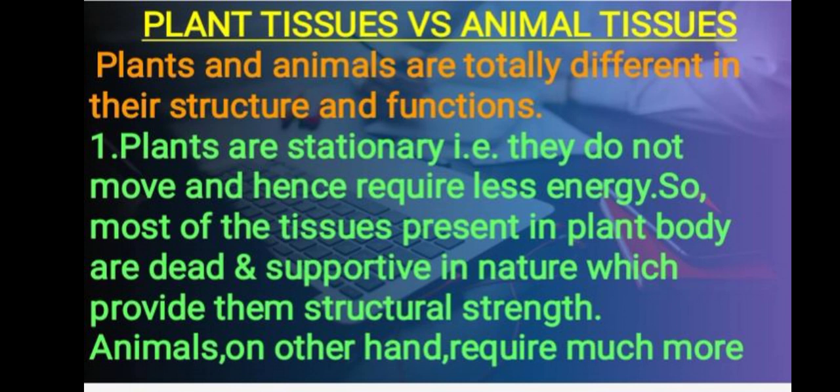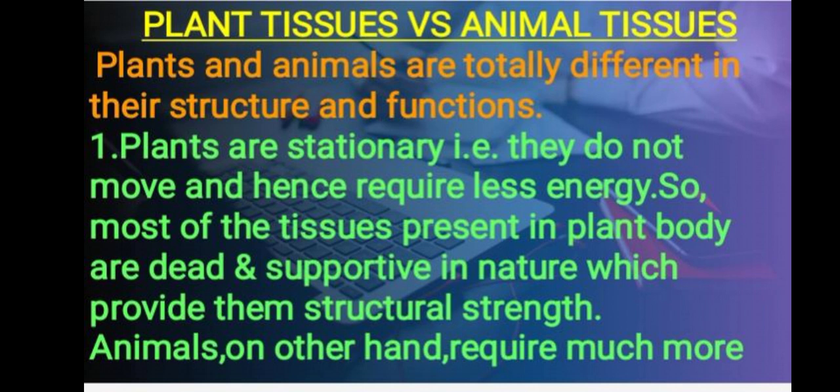You may be wondering sometimes whether plant tissues and animal tissues are similar or not. So the answer is definitely not. Plants and animals are totally different in their structure and functions. Plants are stationary, that is, they do not move and hence require less energy as compared to the animals. So most of the tissues present in the plant body are dead and supportive in nature, which provide them structural strength.